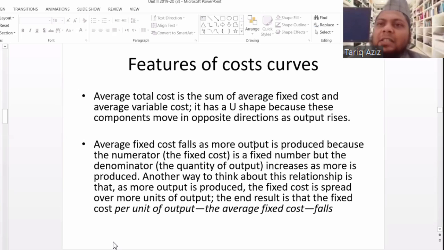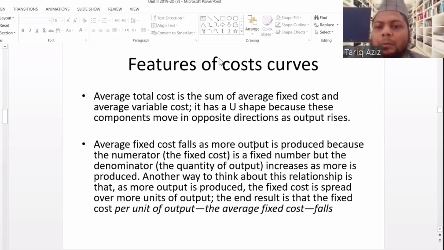Now it will spread over 20 lakh units. The fixed cost will spread over more number of output, more number of units.